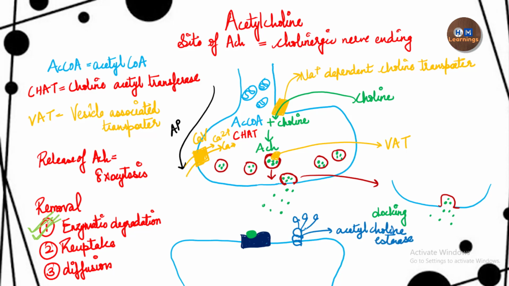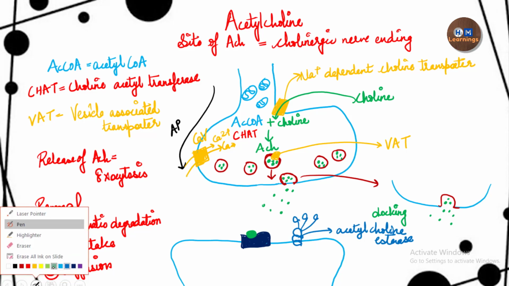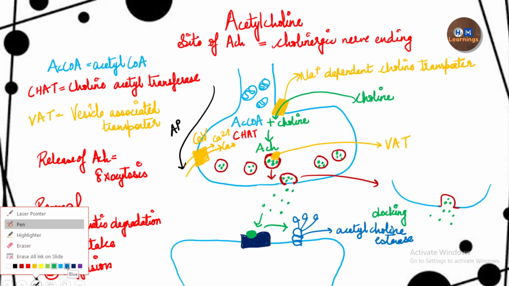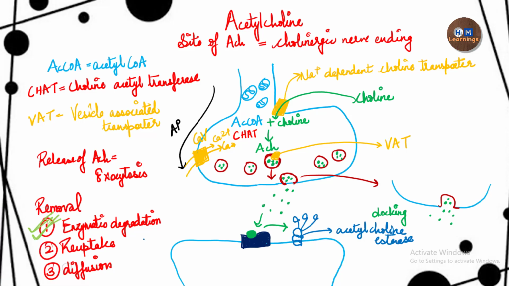So after the acetylcholine binds to the receptor and exerts its action, it will go to the acetylcholinesterase, and then acetylcholinesterase will degrade this acetylcholine into acetate and choline.